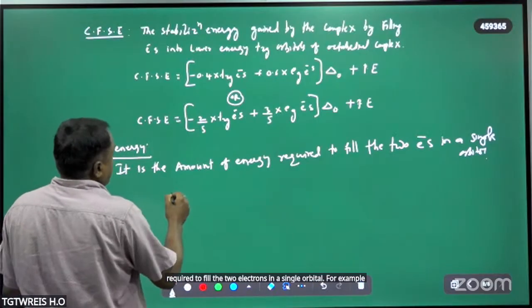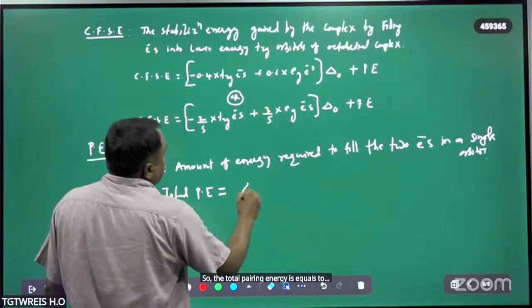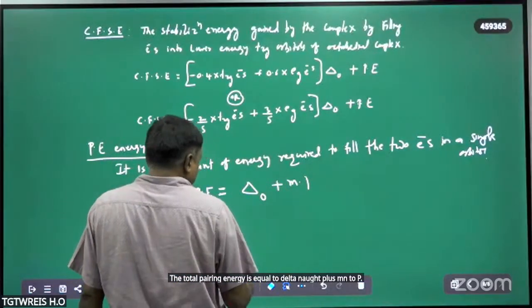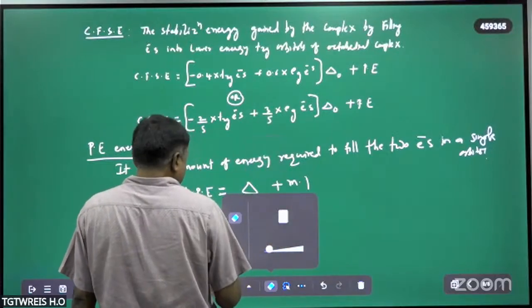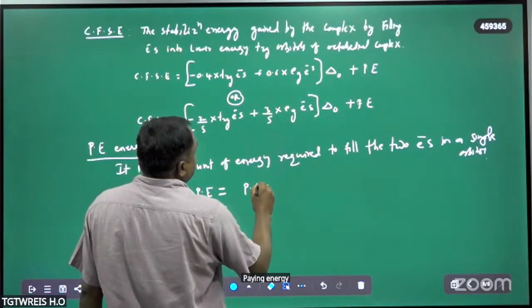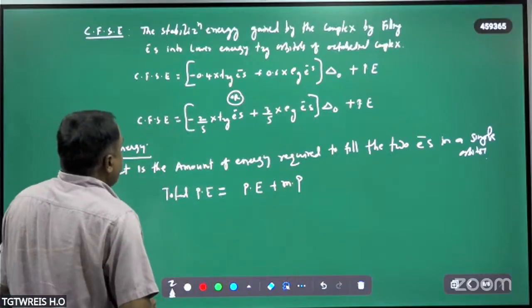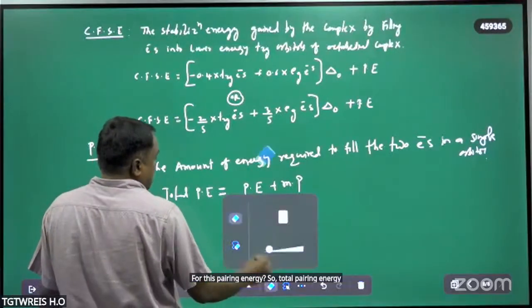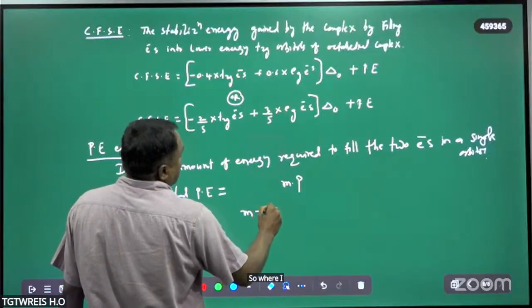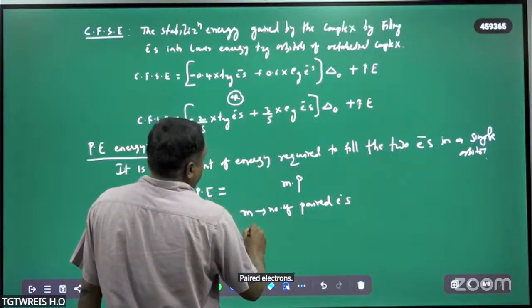The total pairing energy is equal to m into p, where m is the number of paired electrons and p is the pairing energy.